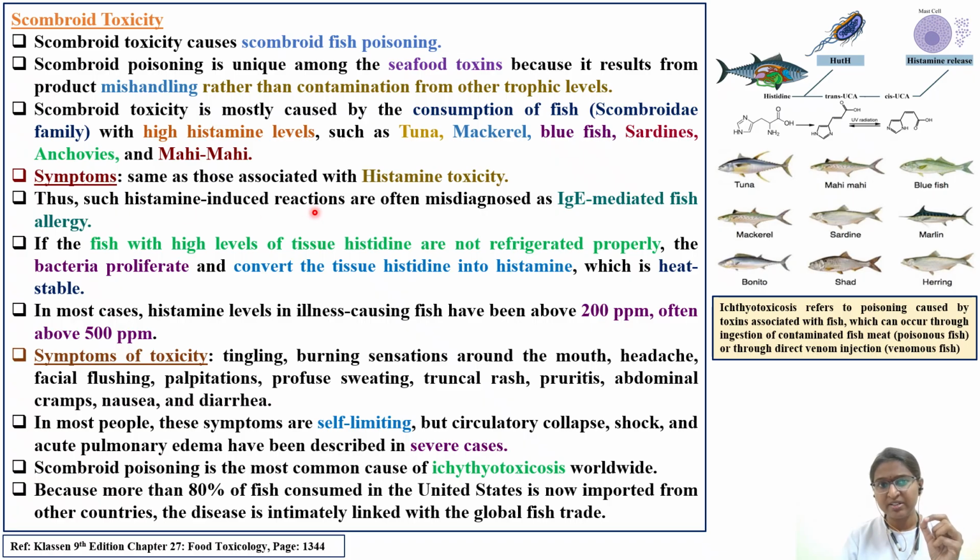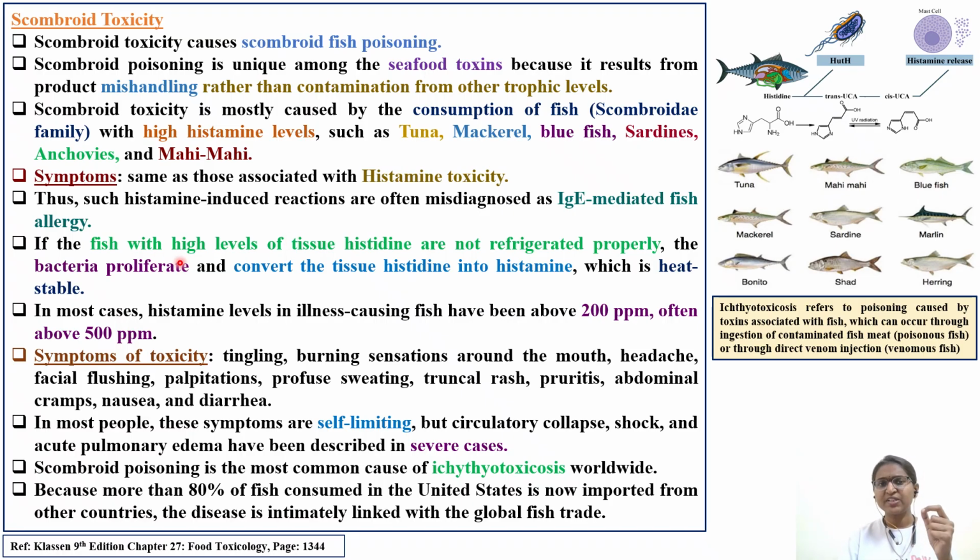Such histamine-induced reactions are often misdiagnosed as IgE-mediated fish allergy, since the symptoms are similar to that of histamine, and most of the symptoms which are visually appearable are redness, skin flushing, palpitation. This type you can see with other immune-mediated complex reactions also, like IgE, IgM, IgG. Then you will not be able to identify the difference or the actual cause for the symptoms in that particular patient. It is much more challenging for the physician.